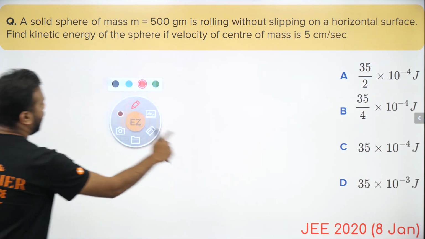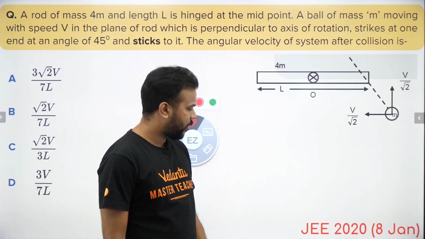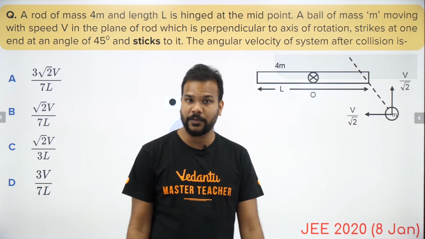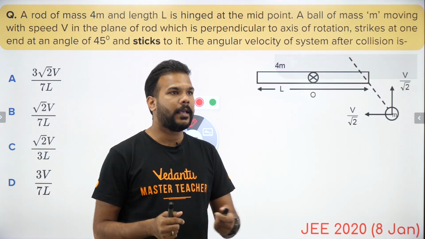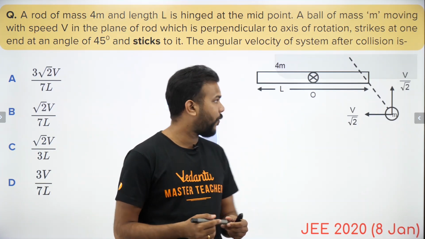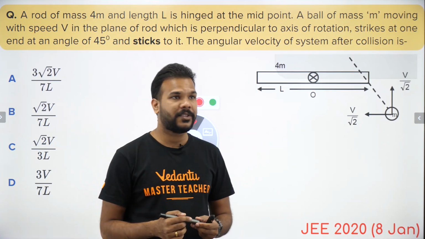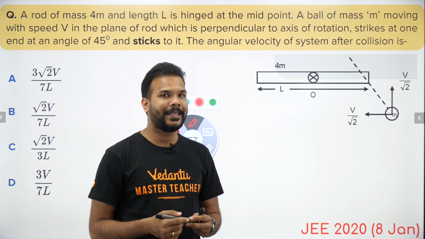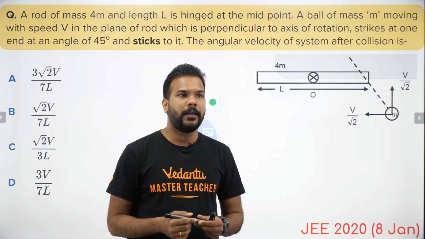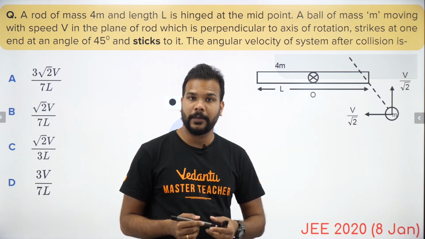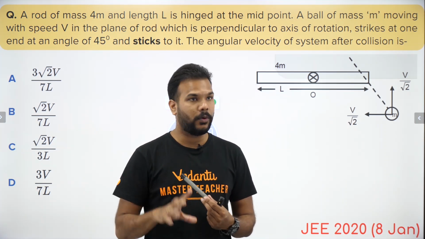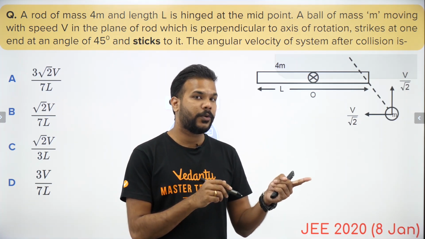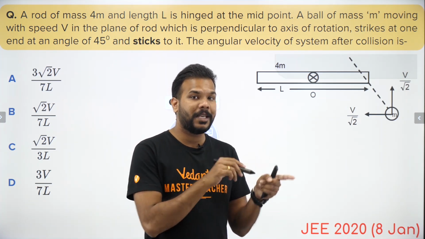What you see here, guys, is the next question for us, which is from JEE 2020, 8th of January. The question reads that we have a rod. The rod mass is 4m and the length is capital L, and it is hinged at the midpoint. So if it rotates, it rotates about the center only. That means the moment of inertia is going to be 1 by 12 ml square, but m is 4m.